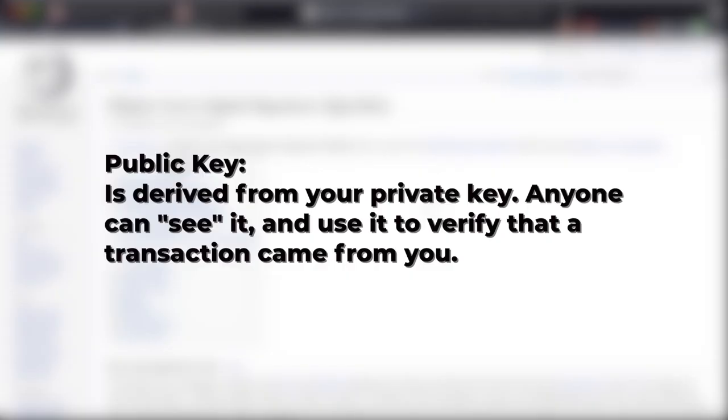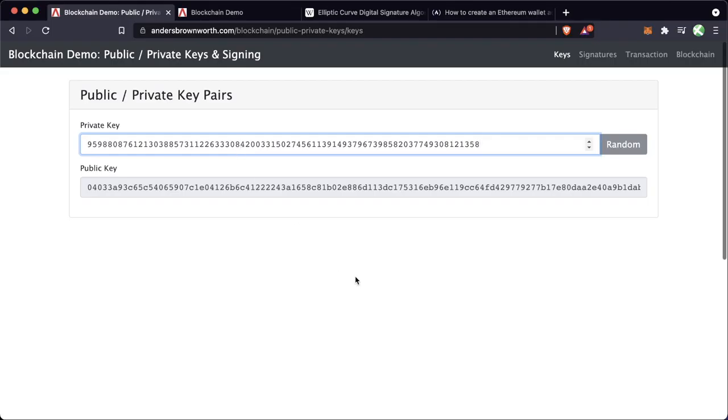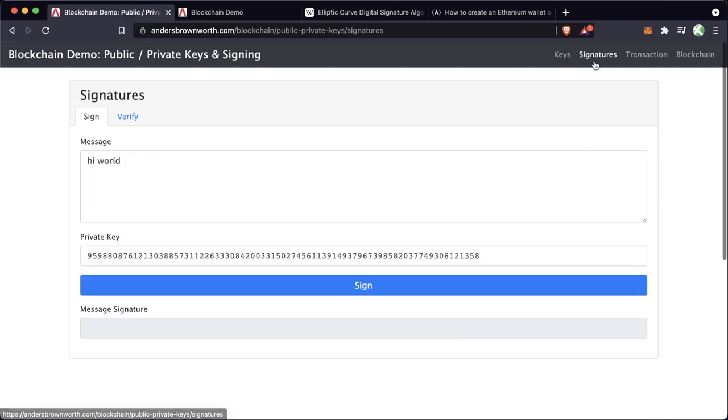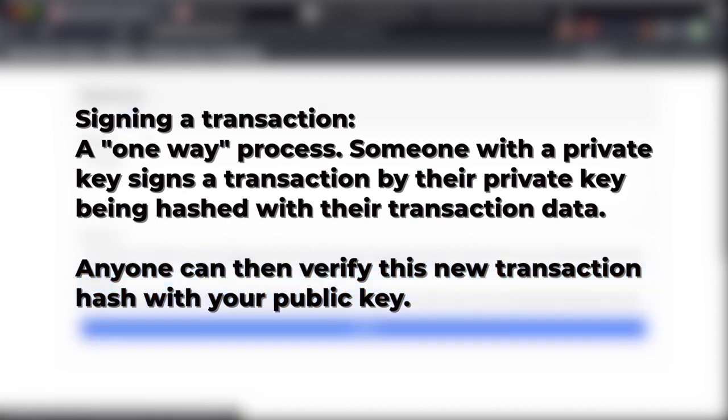Your public key is derived by using a digital signature algorithm on your private key, right? And you want to keep your private key private at all times because you're going to use your private key to sign transactions. Signing transactions with your private key, you are the only one who can actually do this because you can't get the private key from a message signature. However, using your public key, anybody can very easily verify that a signature